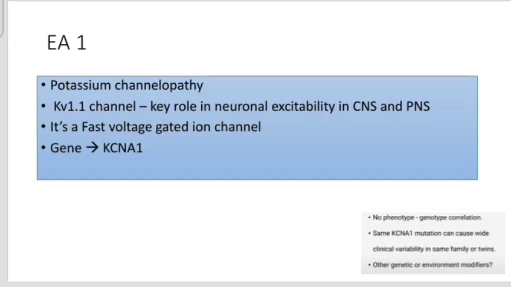It's the Kv1.1 channel. It has a key role in neuronal excitability in the central nervous system and the peripheral nervous system. Fast voltage-gated channel. The responsible gene is KCNA1, but there is no direct genotype-phenotype correlation. Even with the same mutation in the KCNA1 gene, even within the same family, even within twins, the manifested phenotype is different. Why? Is there any environmental factor, any modifier?